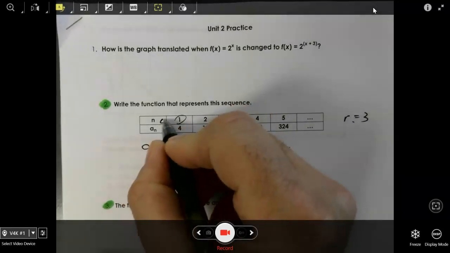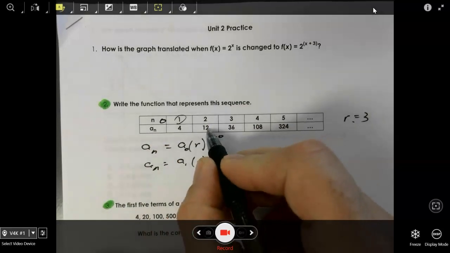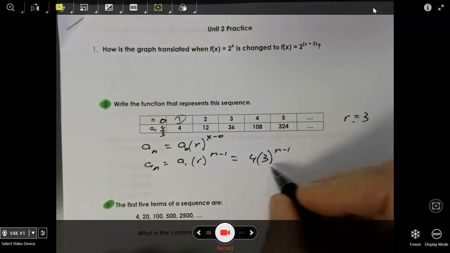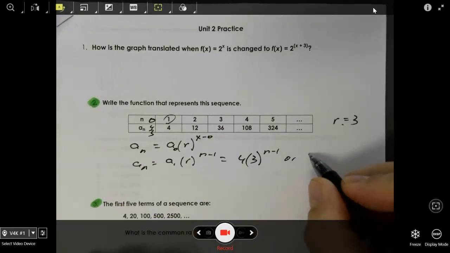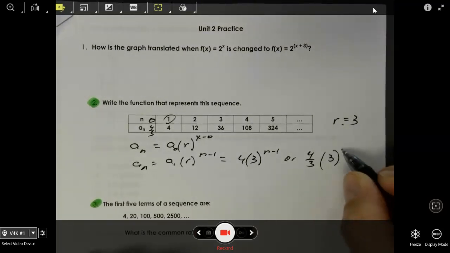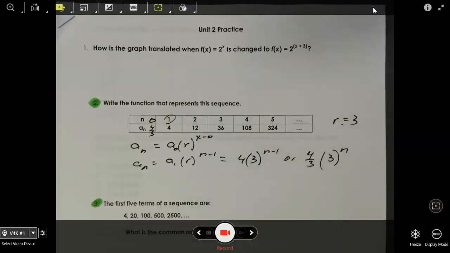So my 0 term, we'll squeeze it in right here. So this is going to be 12 divided by 3 is 4. 4 divided by 3 is 4 thirds. So you can write this as simply 4 thirds times 3 to the power of n. So you can do that.